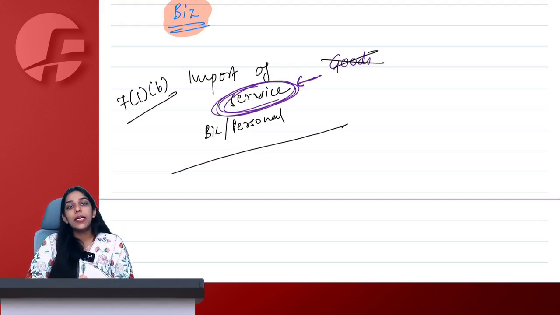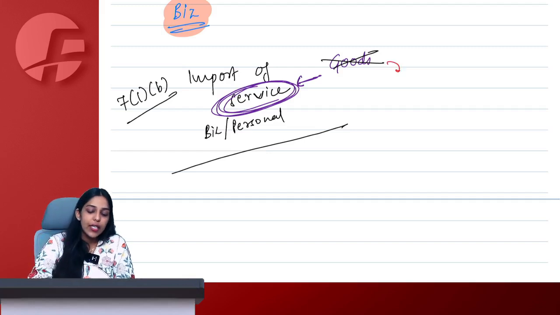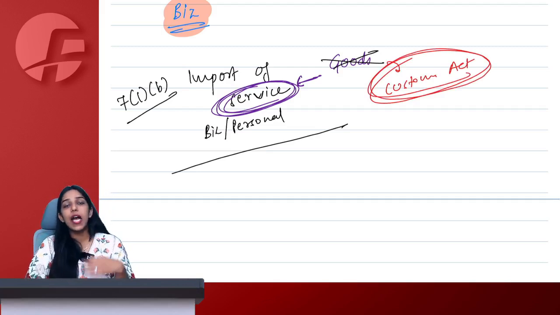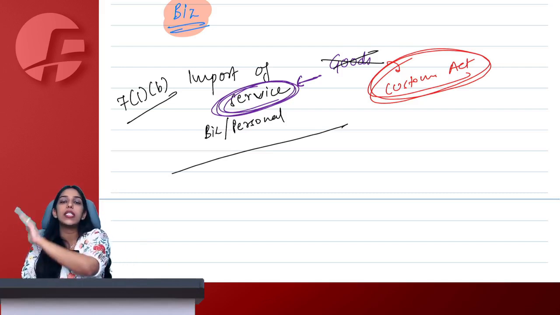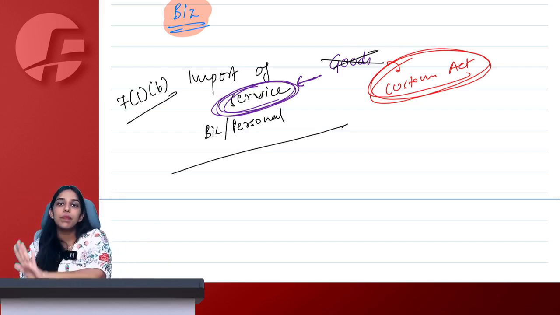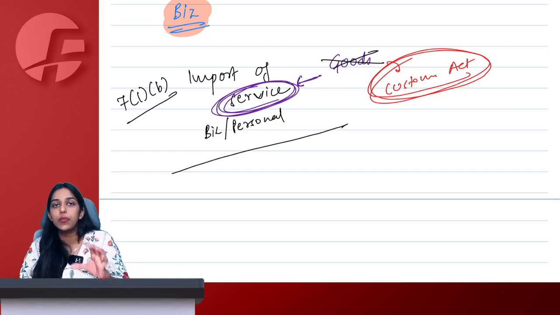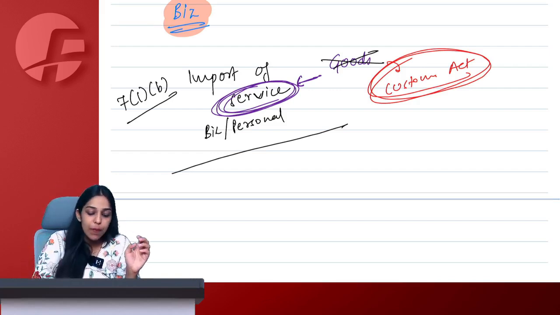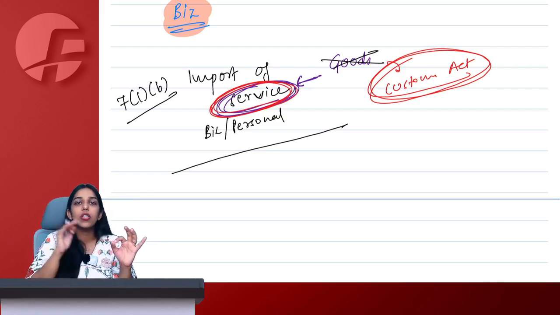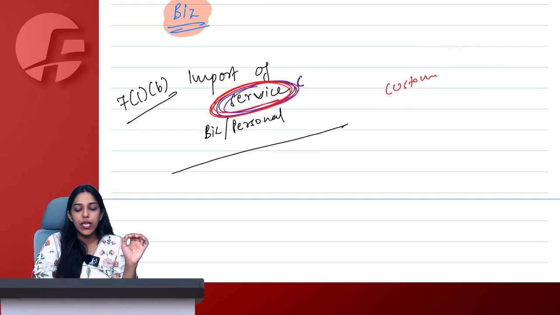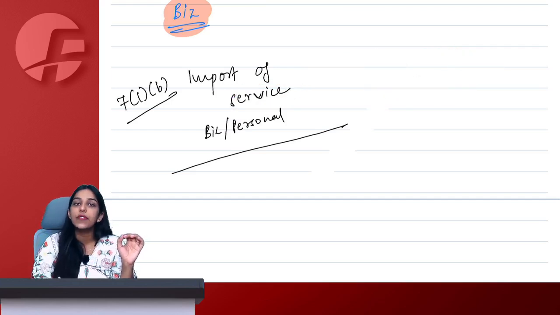Because ma'am, all the import and export of goods are dealt with under the Customs Act. We have an act named Customs Act which particularly deals with the provisions related to import and export of goods. Therefore, import and export of goods fall under the purview of Customs Act. We need to respect that. Therefore, we are not making provisions with respect to import of goods here. Whereas import of services is dealt with under GST and customs is not applicable on services. Therefore, we have provisions relating only and only to import of services.